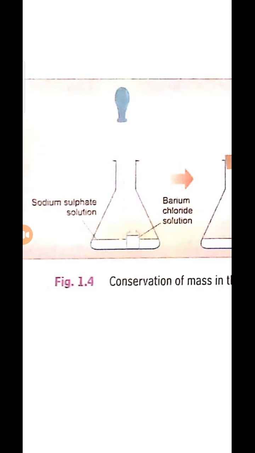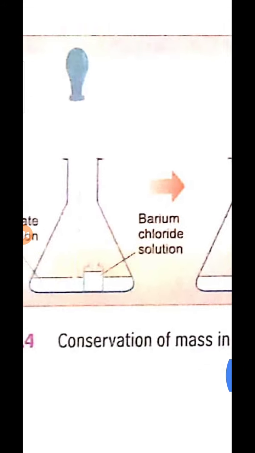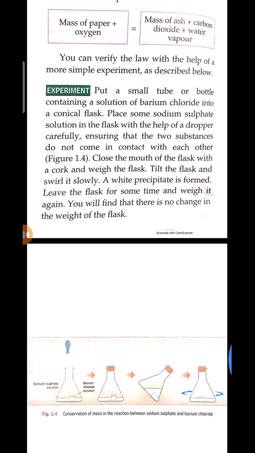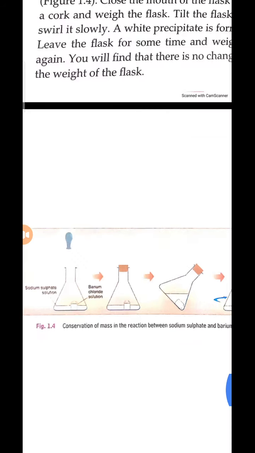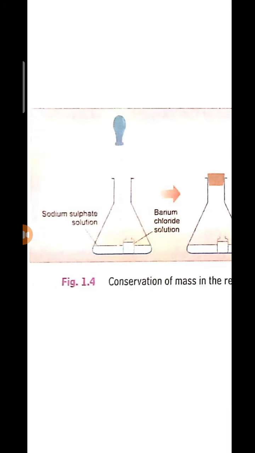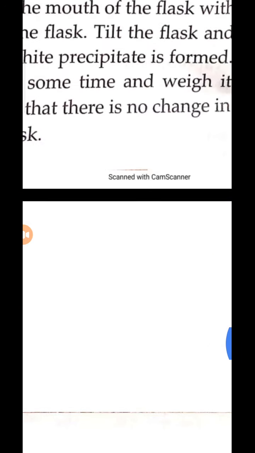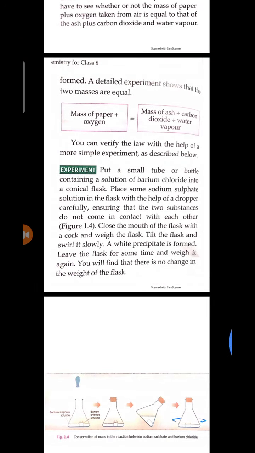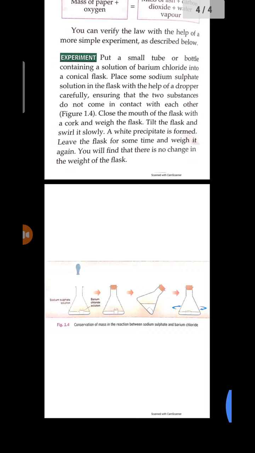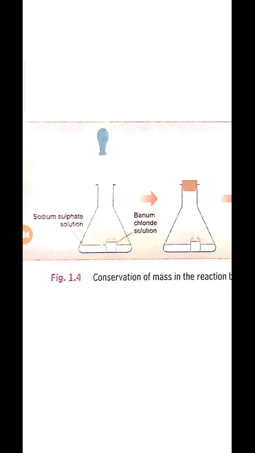Next, place some sodium sulfate solution in the flask with the help of a dropper carefully, ensuring that the two substances, the barium chloride solution and the sodium sulfate solution, do not come in contact with each other.